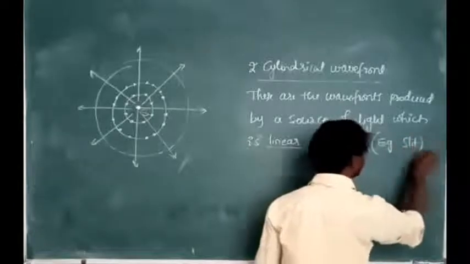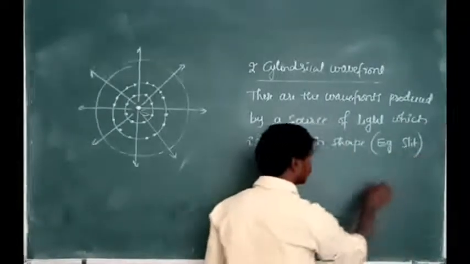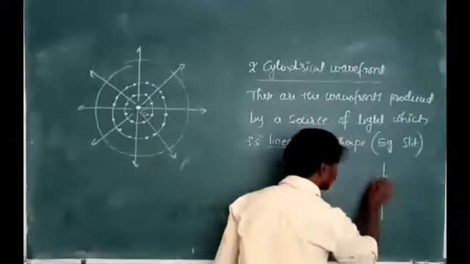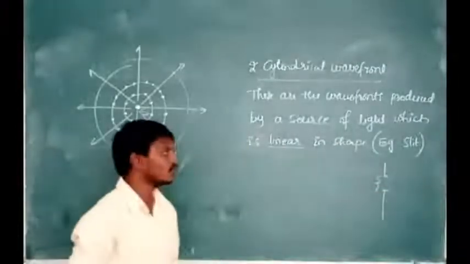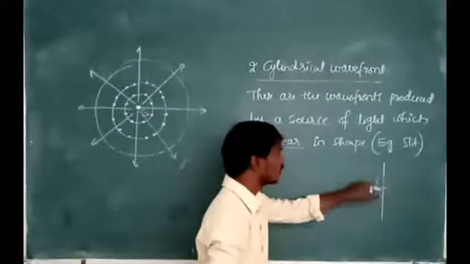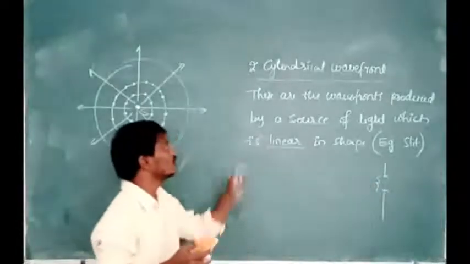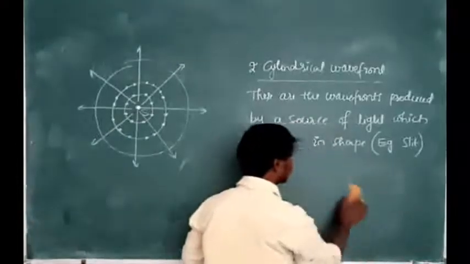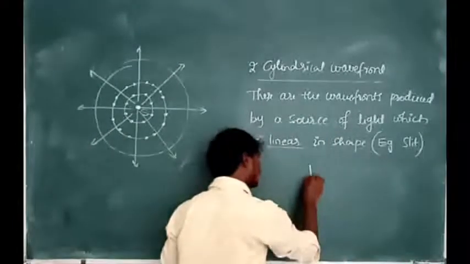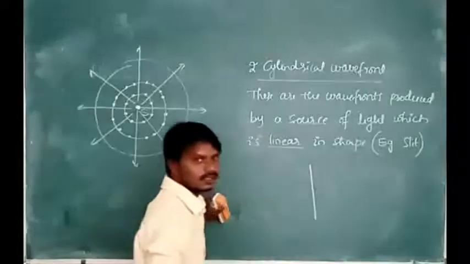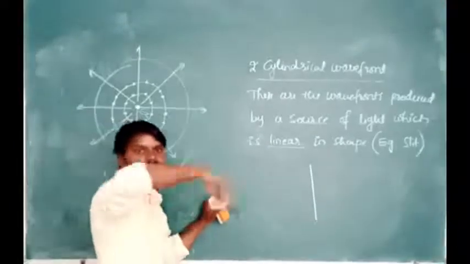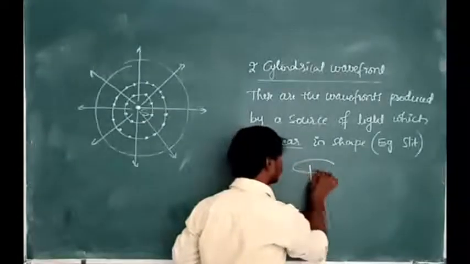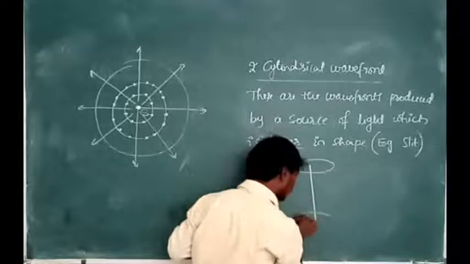Slit is nothing but a small opening. See here. It is a slit now. This slit is called a small opening. Okay. Then it is a linear shape. Then what is the diagram for cylindrical wavefront? What is the shape of the source of light here? That is a linear shape. The waves produced around the linear source of light are cylindrical wavefronts. These are the cylindrical wavefronts.